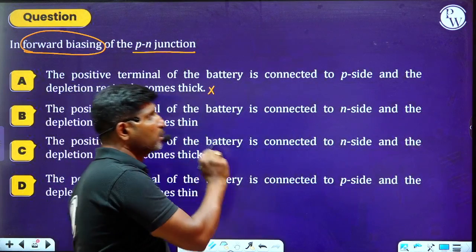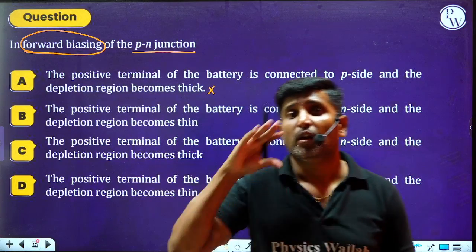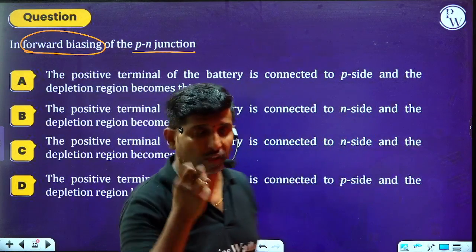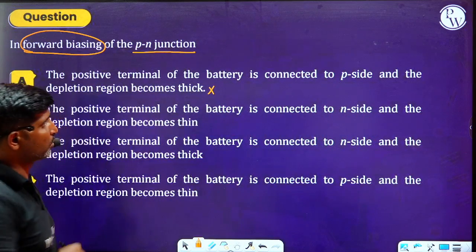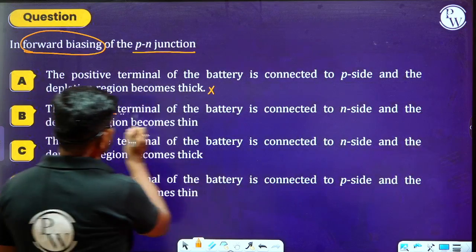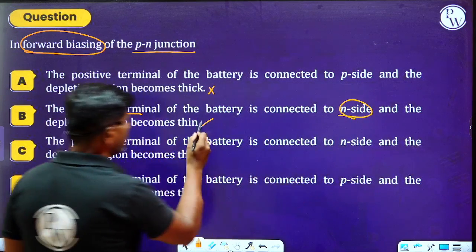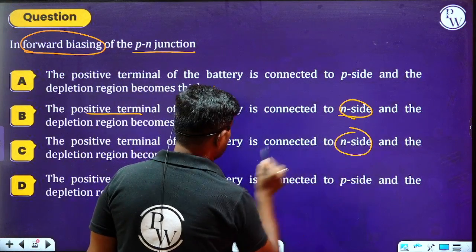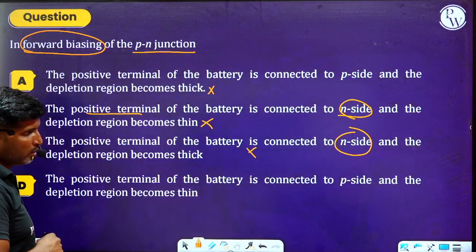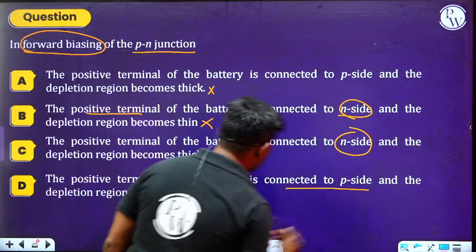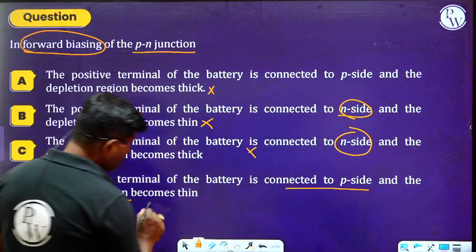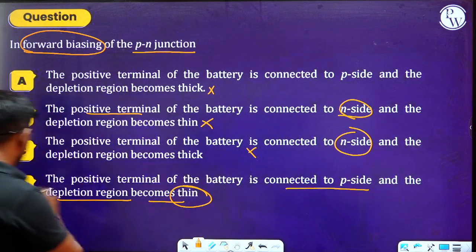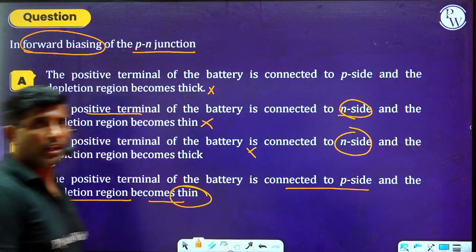So in forward bias, we know that the width of the depletion region will decrease. Is connected to N side, they have mentioned here, so it is also wrong. The positive terminal of the battery is connected to N side, that is also wrong. The positive terminal of the battery is connected to P side and the depletion region becomes thin. Is it clear? So hence we can select option D as the right answer.